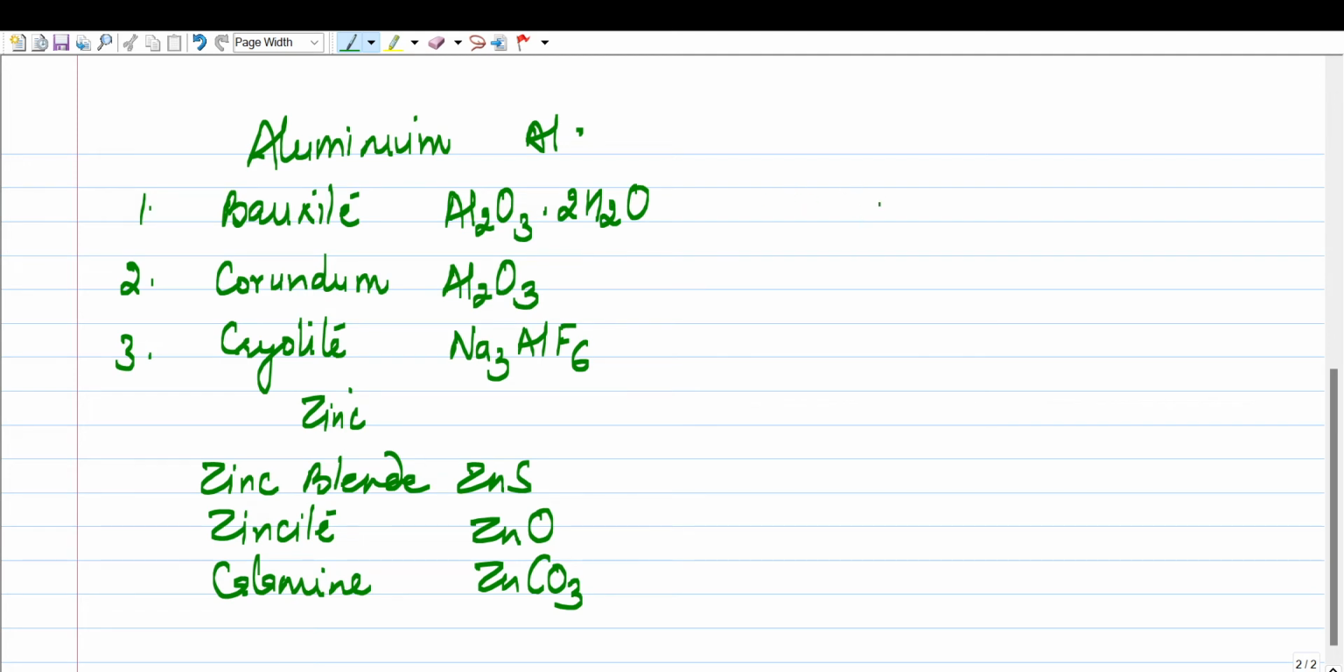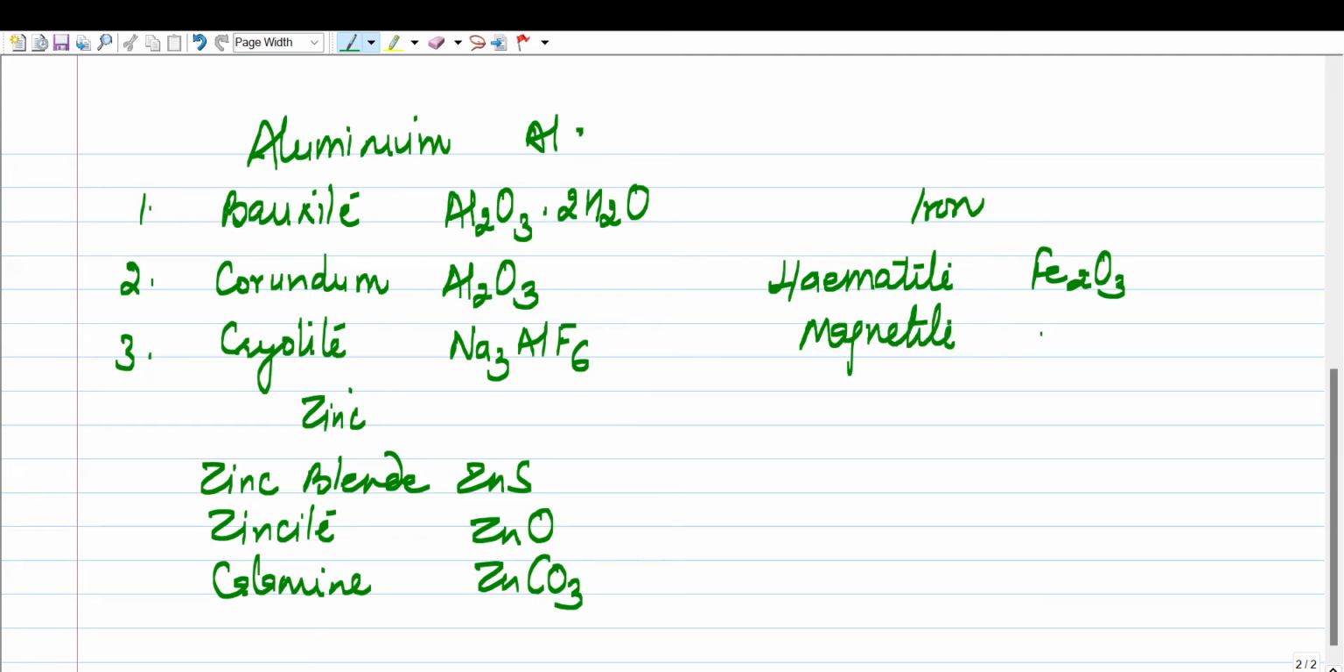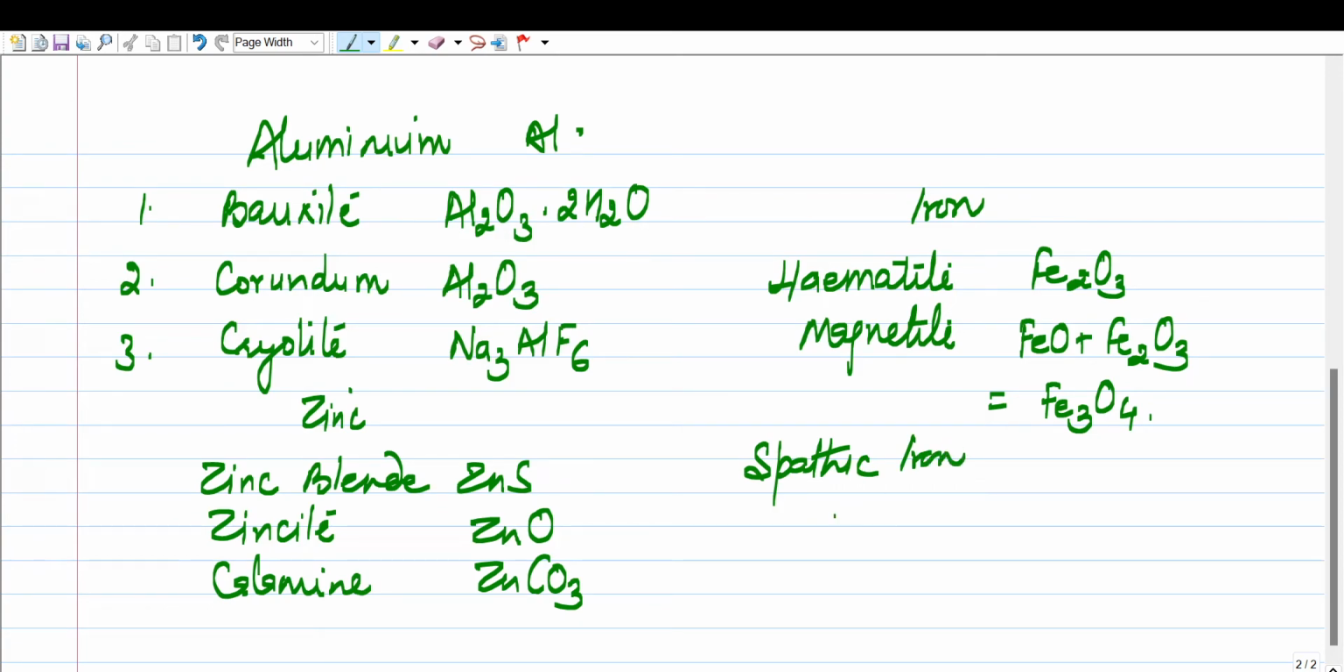Okay. Then third category we have important ores of iron. So in iron we have first ore most important as hematite ore. This hematite ore is ferric oxide. Then we have magnetite ore. Magnetite ore is combination of ferrous and ferric oxide. So we write this as Fe3O4, right? Then we have got spathic iron. Okay, it is also known as siderite. We call this as iron carbonate. Okay, so these are again the important ores.